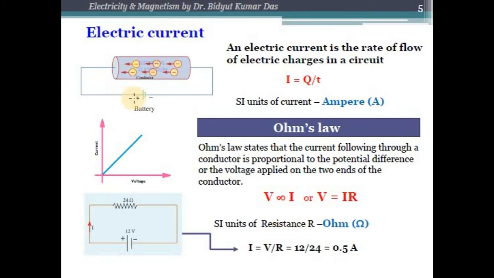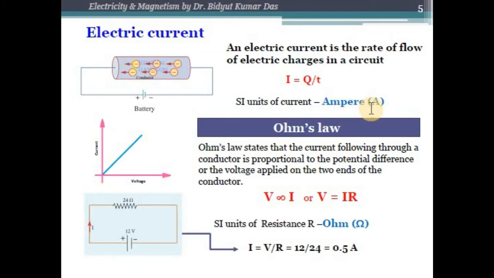So when you connect this conductor to a battery, the free electrons will accelerate towards the positive terminal of the battery and they will form a current. The SI unit of current is known as the ampere,